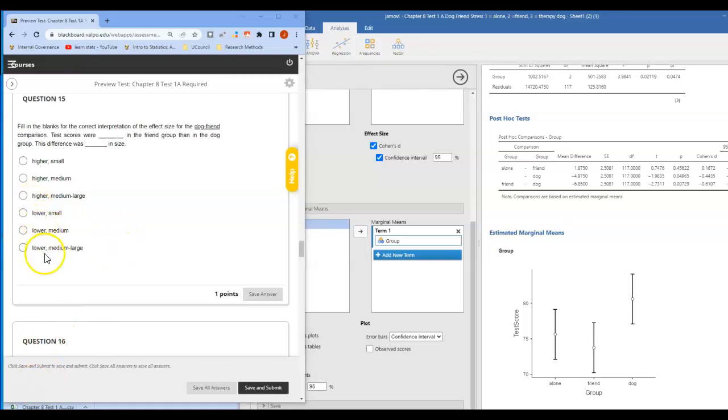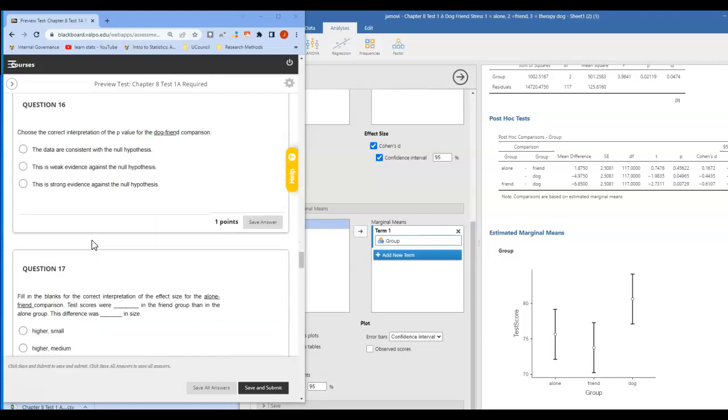So again, test scores were lower in the friend group than in the dog group, and this difference was medium to large in size. Next, you're going to choose the correct interpretation of the p-value for the dog-friend comparison. Our p-value is 0.007 for this one. So 0.007, that's very strong evidence against the null hypothesis.